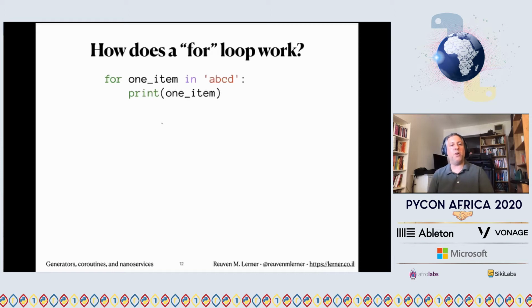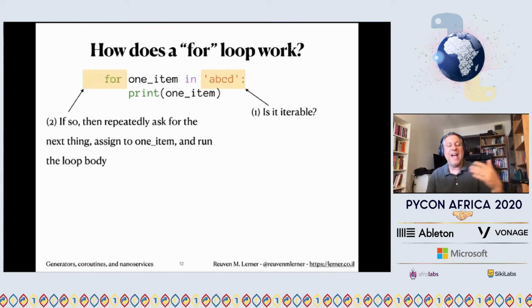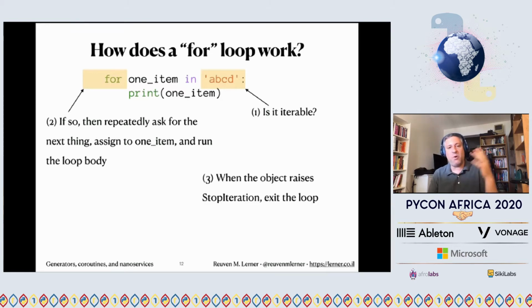So let's go over how a for loop works. Well, we have our for loop. Everyone who's ever programmed Python for even a day or two has done one of these. And so how does it work? Well, the for loop turns to ABCD and asks, hey, is this object iterable? The answer is yes. So because the answer is yes, we go to the next stage. It says, okay, ask that object for its next thing, its next thing, its next thing. And each time we get the next thing, we assign that thing to item. And then the body of the loop runs, and we go back for more. When the object wants to indicate that it's out of elements, it raises StopIteration. No more elements, nothing more to return. And so in this case, we're going to get, of course, A, B, C, D, because we get A, then B, then C, then D.